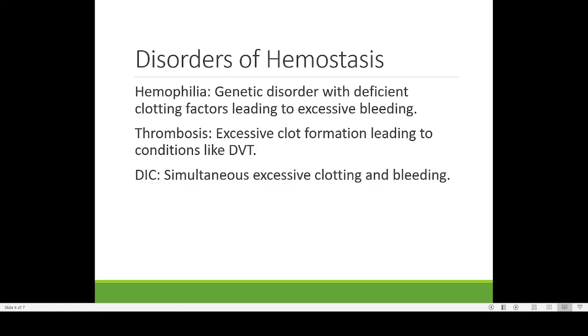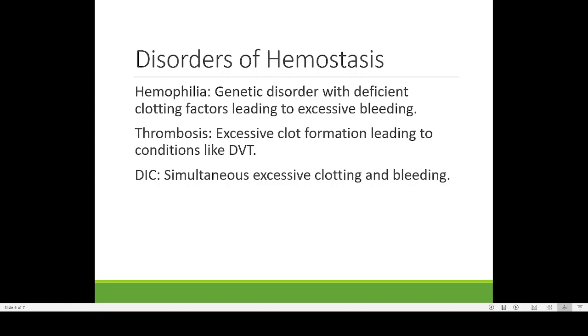Then some of the other diseases are DIC, excessive clotting and bleeding. The full form of DIC is disseminated intravascular coagulation. You simply remember DIC, disseminated intravascular coagulation.